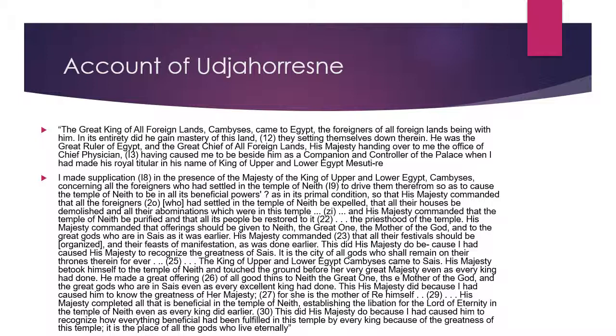The king of Upper and Lower Egypt, Cambyses, came to Sais. His Majesty betook himself to the temple of Neith and touched the ground before her very great Majesty, even as every king had done. He made a great offering of all good things to Neith the Great One, the mother of the god and the great gods who are in Sais, even as every excellent king had done. This his Majesty did because it had caused him to know the greatness of her Majesty, for she is the mother of Re himself. His Majesty completed all that is beneficial in the temple of Neith, establishing the libation for the Lord of his eternity in the temple of Neith, even as every king did earlier.